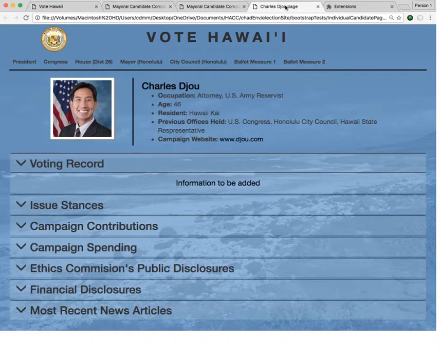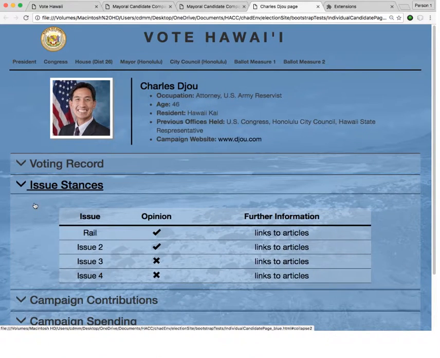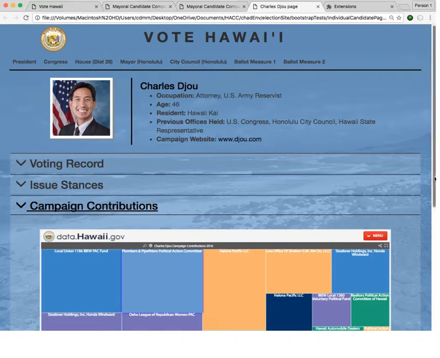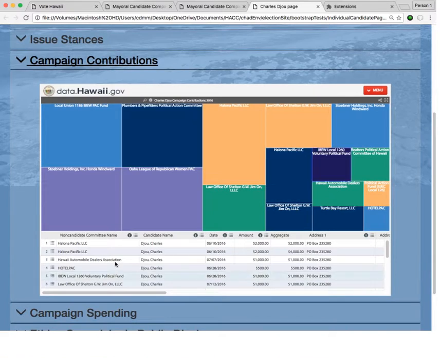By clicking on a candidate within the comparison page, you navigate to a candidate information page. This includes a detailed record of everything a voter could want to learn about a candidate. A brief about the candidate and who they are, their voting records, their stances on issues, who's contributing to the campaign and how much.